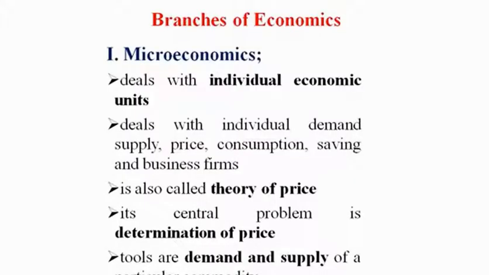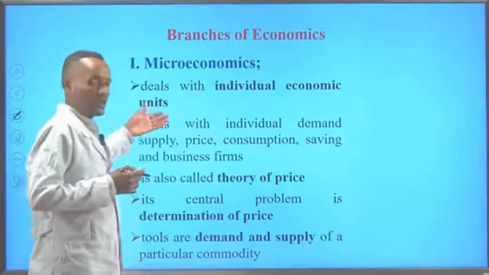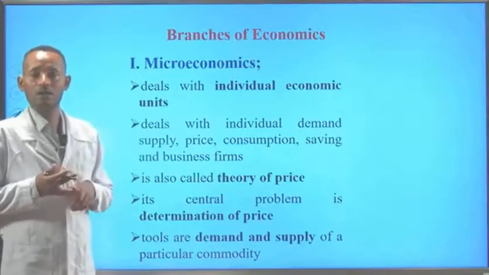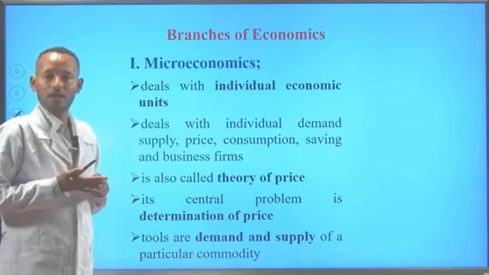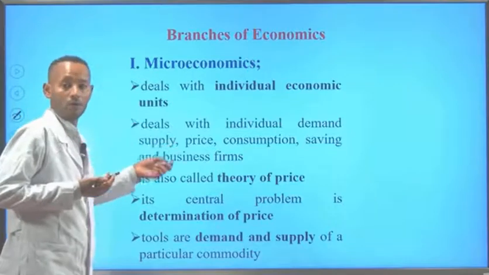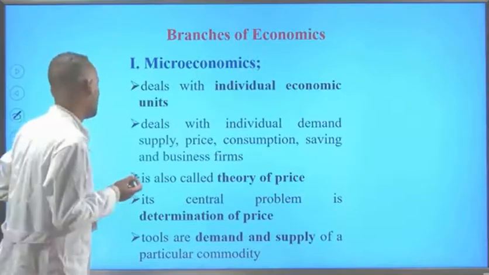Now let's see the branches of economics. Economics is broadly categorized into two, called microeconomics and macroeconomics. Microeconomics deals with individual economic units such as individual demand, individual supply, individual saving, consumption, individual market prices, and the likes. All these are the concerns of microeconomics. It deals with individual or small economic units.